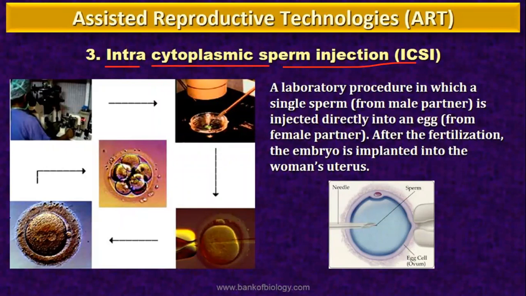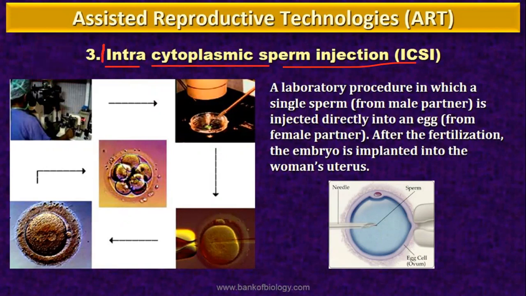It means a laboratory procedure in which a single sperm from a male partner is used. We know that the male partner produces millions of sperms. How many sperms? Millions of sperms. We have studied it, right? Millions of sperm, out of which one fertilizes the ovule. We studied that.